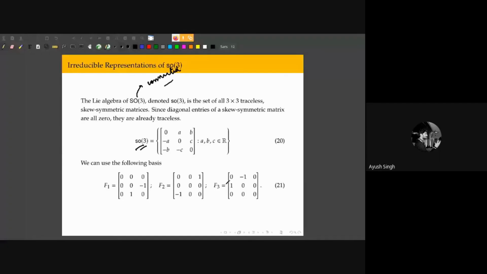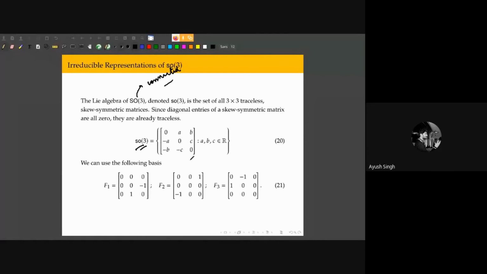Okay, so after 45 minutes of build-up and 45 minutes of setting the stage, we are finally getting into talking about the representations of SO3. So the representations of the Lie algebra, the representations of the generators, right? Since we're talking about generators, it's not surprising that this turns out to be connected to angular momentum, because these three matrices actually satisfy the angular momentum commutation relations which we see in quantum mechanics.